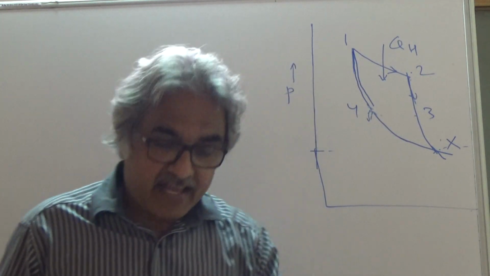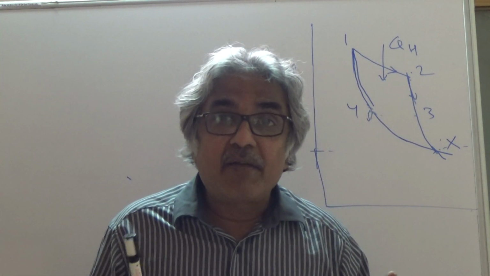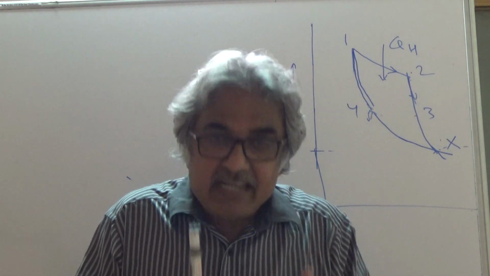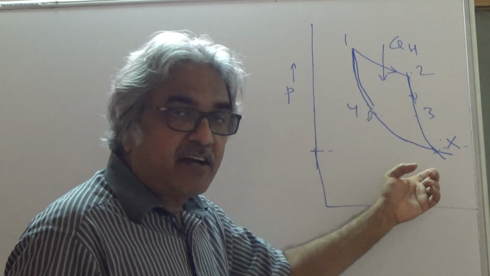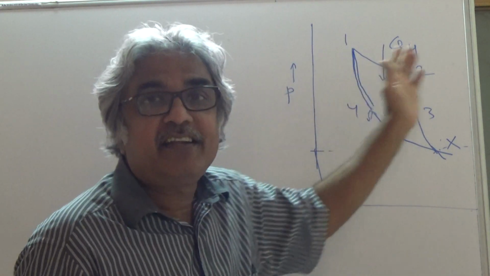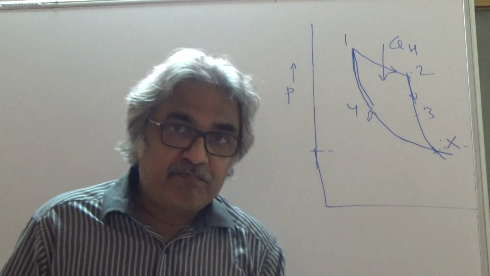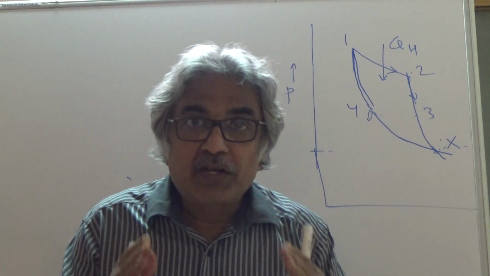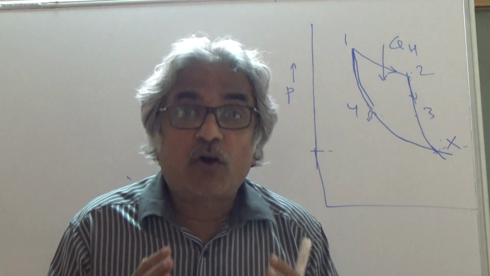That means two reversible adiabatics cannot intersect. If they intersect, then you will have such a diagram, which will be a cycle converting all the heat added into work. So what we have proved is that this is a violation of the second law, and therefore two reversible adiabatics cannot intersect.